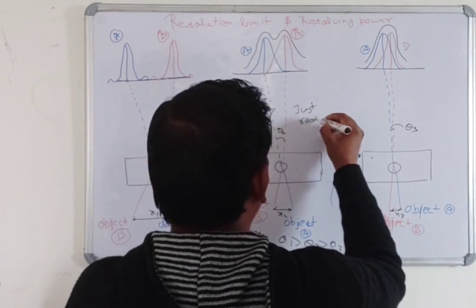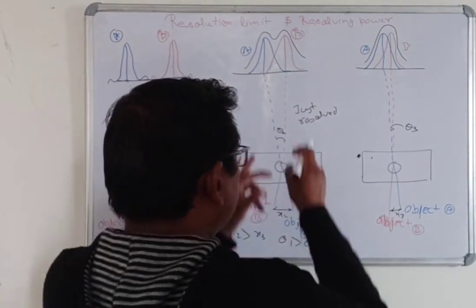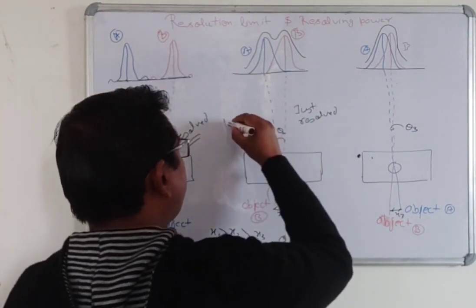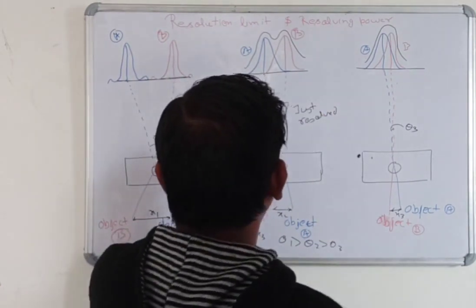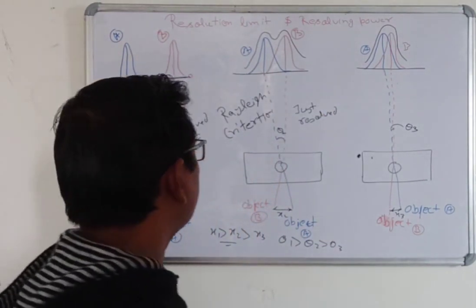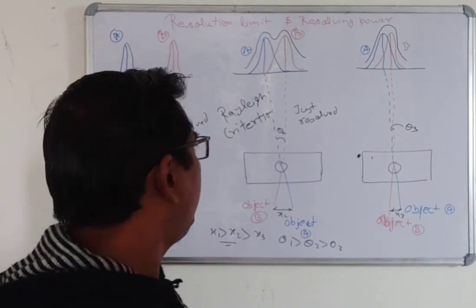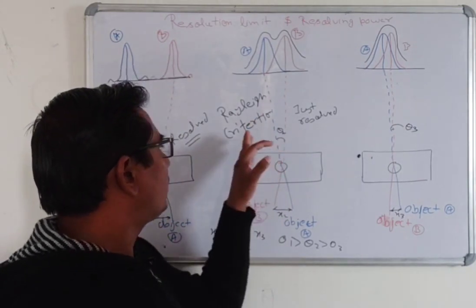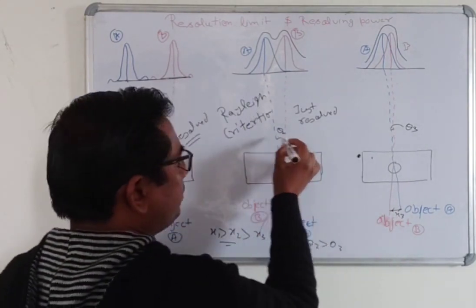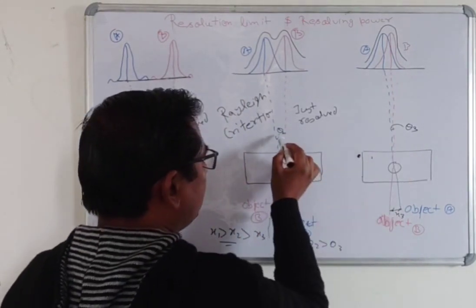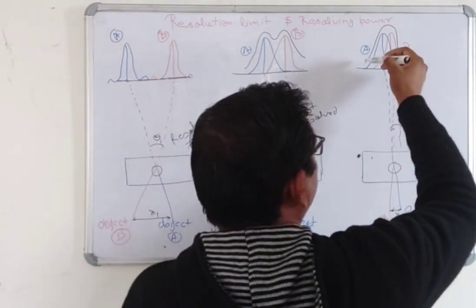The spectrum in this condition is known as the just resolved condition, and this condition is also known as the Rayleigh criterion. This Rayleigh criterion is the condition for just resolving. When the angle decreases further from these values, and the distance also decreases, we will see a single peak.